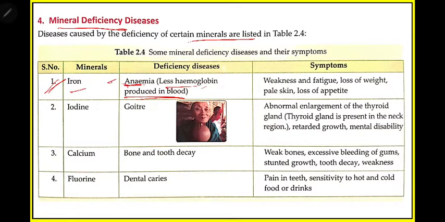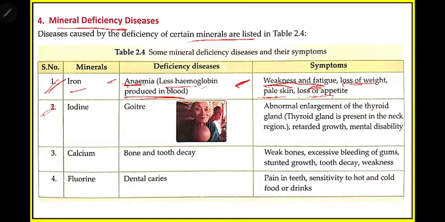Iron helps in the formation of hemoglobin. When there is less iron, there is less hemoglobin, and this disease is known as anemia. That means less hemoglobin is produced in blood. What are the symptoms? Less hemoglobin means less blood. So what symptoms can you feel? First is weakness and fatigue, then loss of weight, then pale skin, loss of appetite. These are some common symptoms we can see.